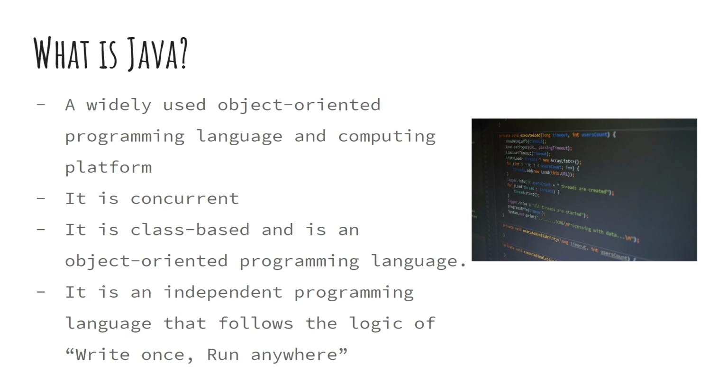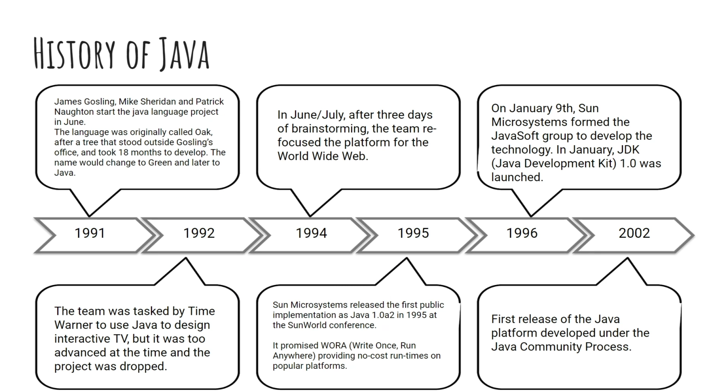Next, let's move on to the history of Java. So this starts in 1991 when James Gosling, Mike Sheridan, and Patrick Naughton start the Java language project in June. The language was originally called Oak after a tree that stood outside Gosling's office and took 18 months to develop. The name would later change to Green and then to Java.